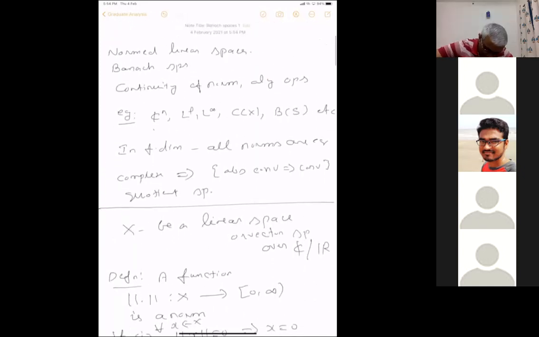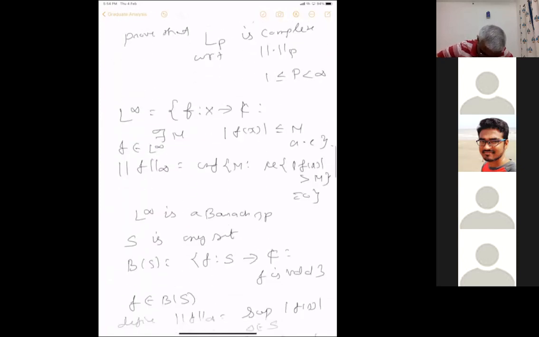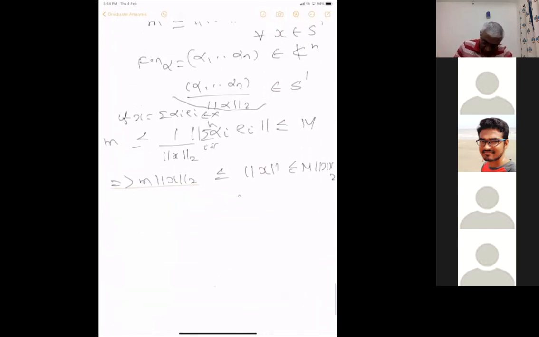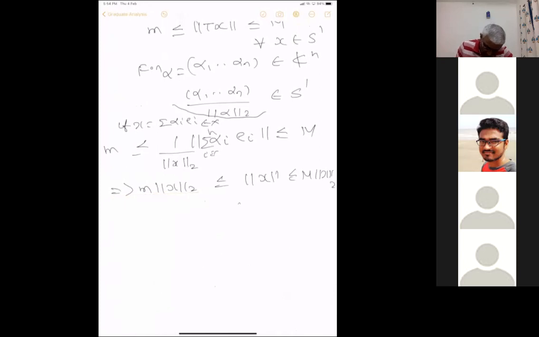There's a characterization for completeness, which I will prove now. This is the following proposition: let X be a normed linear space.